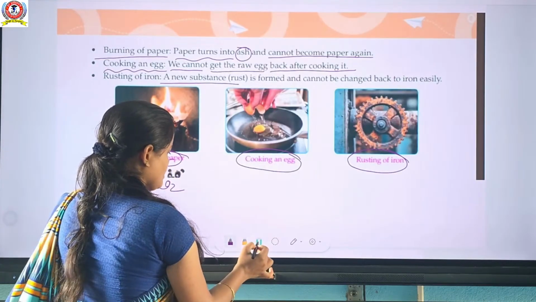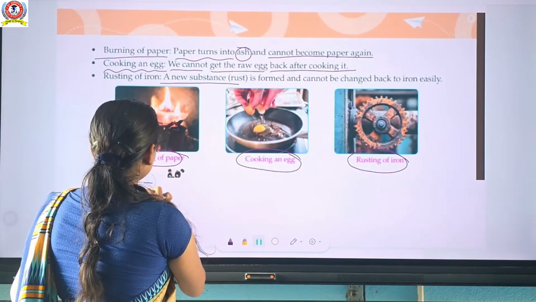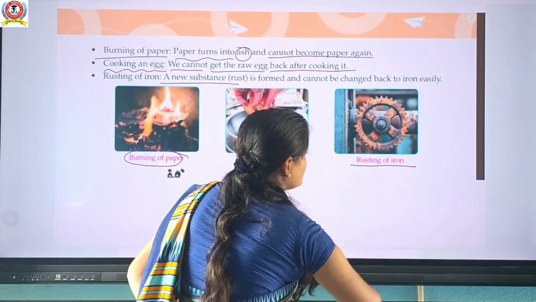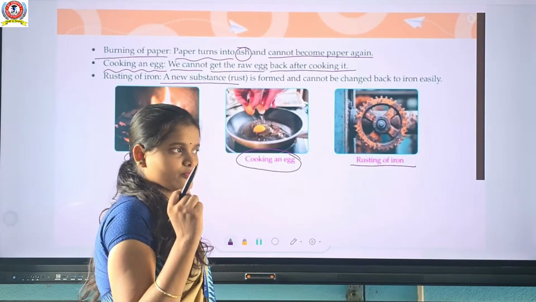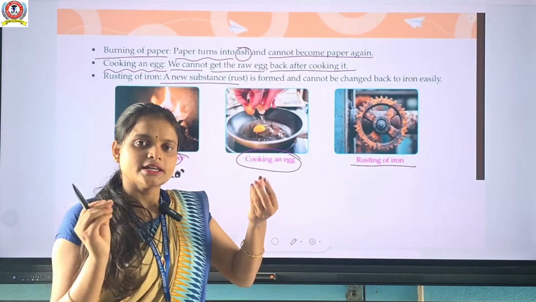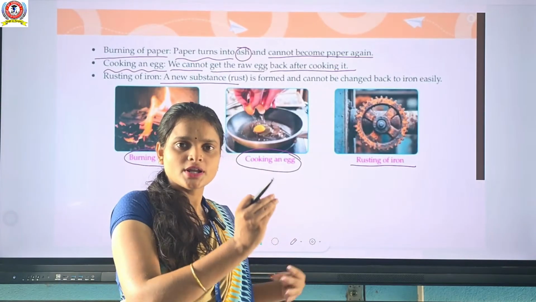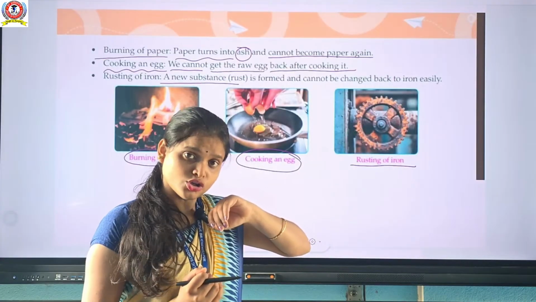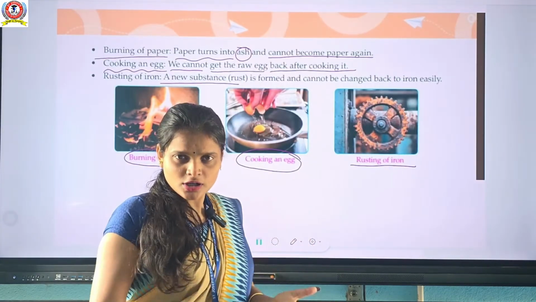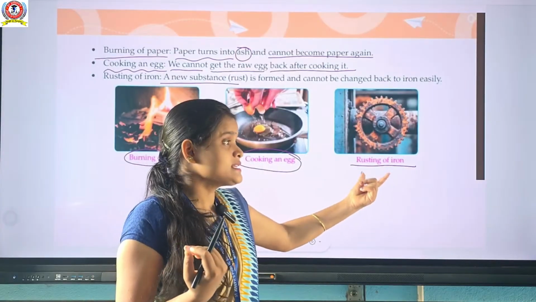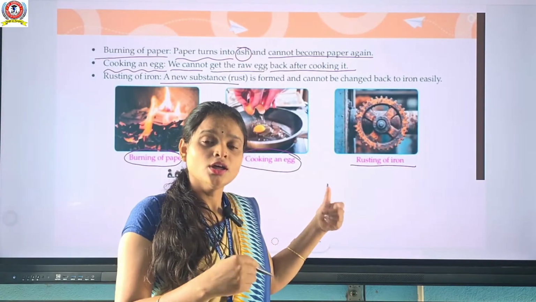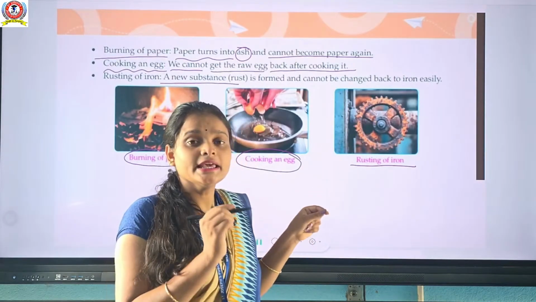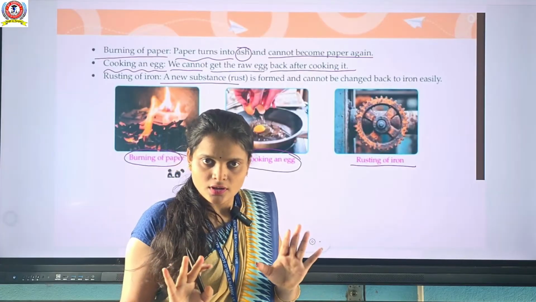Cooking of an egg also forms a new substance or not? Rusting of iron happens when the iron object comes in contact with moisture and air. It changes into another form. That one is rust. Formation of rust is called rusting. We know that rust is a chemical change. Here a new substance is formed, a chemical change occurs, and that is an irreversible process. Is it clear or not?